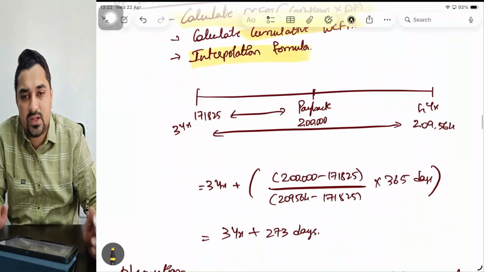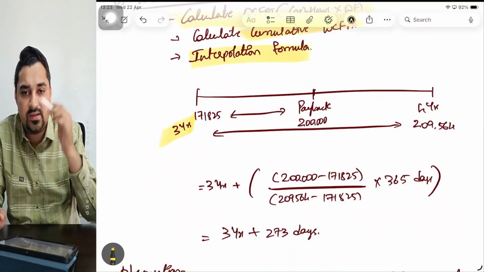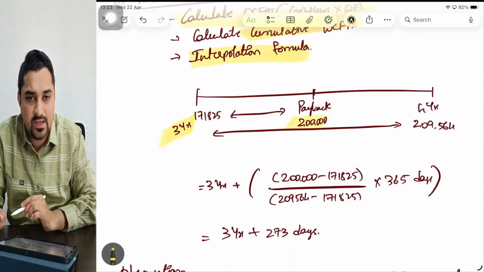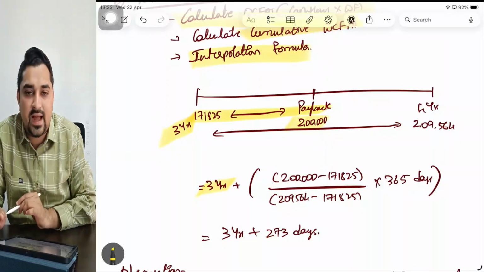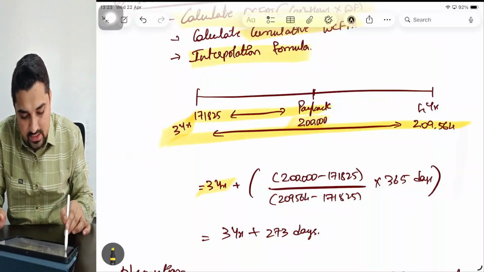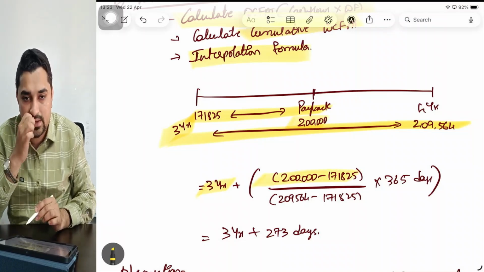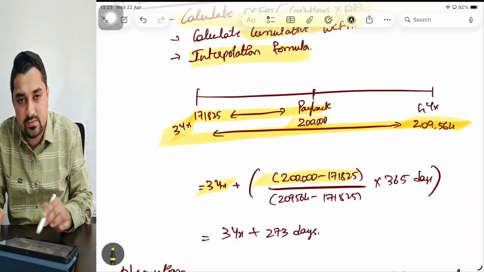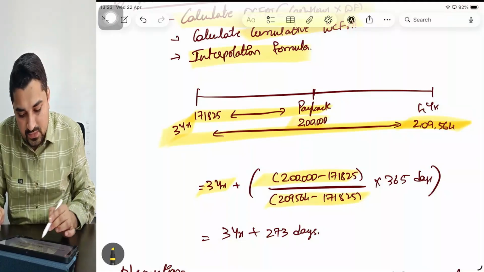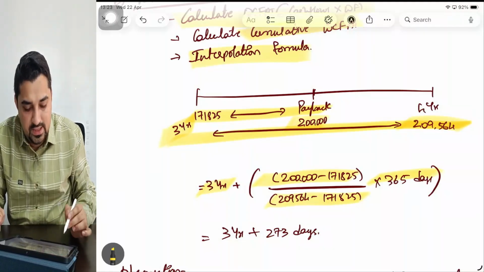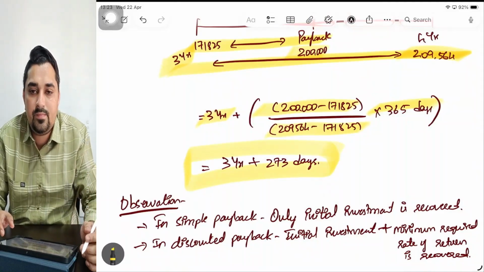Again, the logic will remain the same. I'm taking 3 years as base because after 3 years I'm able to recover my 2 lakhs. So I'll take 3 years plus the difference I need divided by total difference. The difference I need is 2 lakh minus 1 lakh 71,000, divided by total difference. What is the total difference between third and fourth year? It is 2 lakh 9,564 minus 171,825, into 365 days. So in 3 years 273 days it will be my payback period.